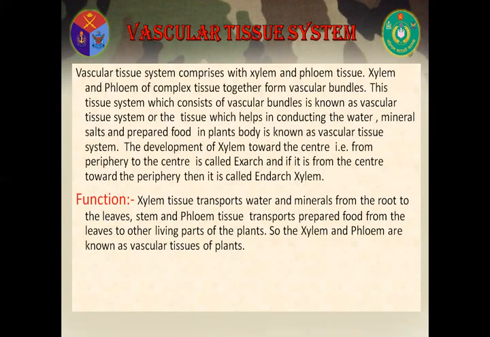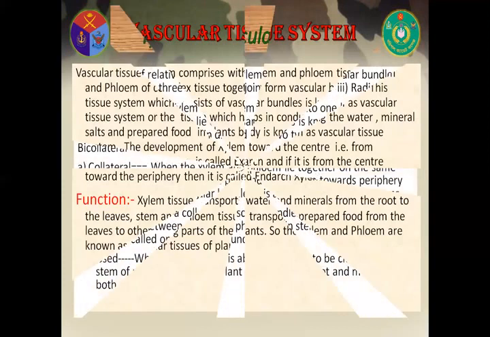The development of xylem from the periphery toward the center is called exarch, and if it is from the center toward the periphery, then it is called endarch xylem. Function of vascular tissue system. Xylem tissue transports water and minerals from the root to the leaves and stem, and phloem tissue transports prepared food from the leaves to other living parts of the plant. So the xylem and phloem are known as vascular tissue of plants.